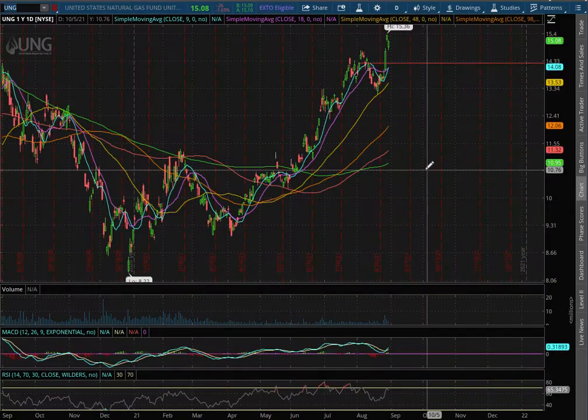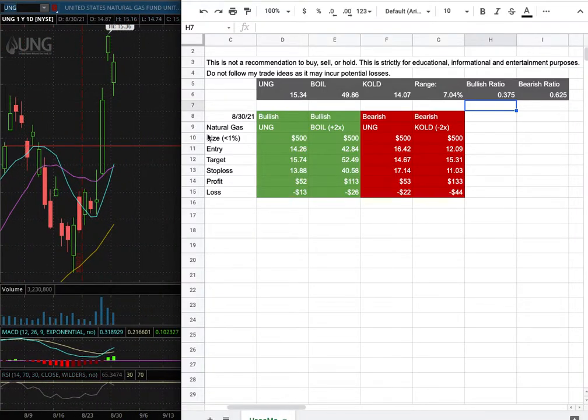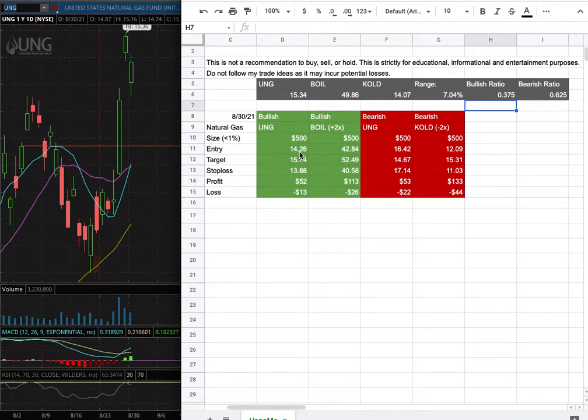As with the trade idea, I'll be trading UNG, and my position size for it is less than 1% of my portfolio. My long entry is at $14.26, and that is this range here. My sell target is at $15.74, and my stop loss is at $13.88.